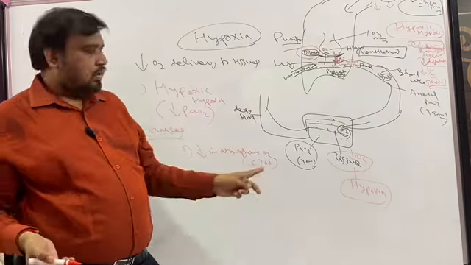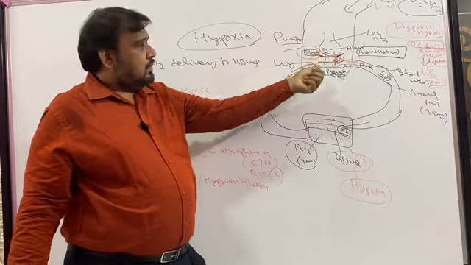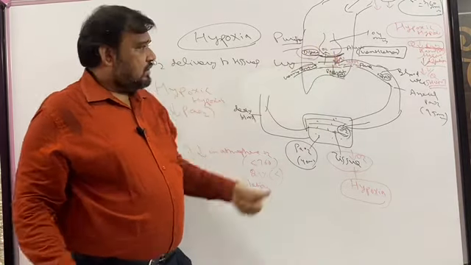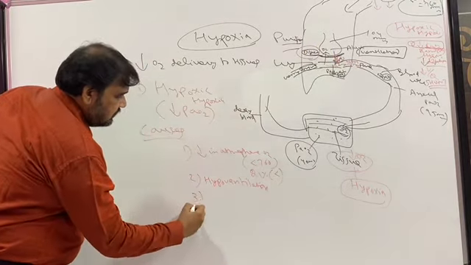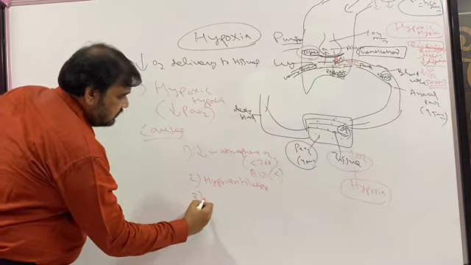Second one is hypoventilation. Note it down. So the oxygen that is coming into the lungs is normal, but the alveoli is not functioning properly. So hypoventilation occurs. The third one is decreased V by Q ratio or mismatch.